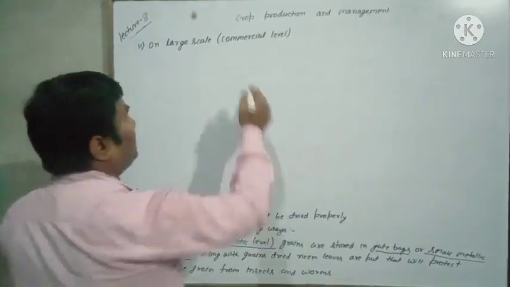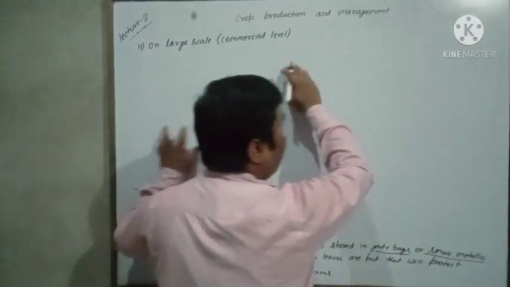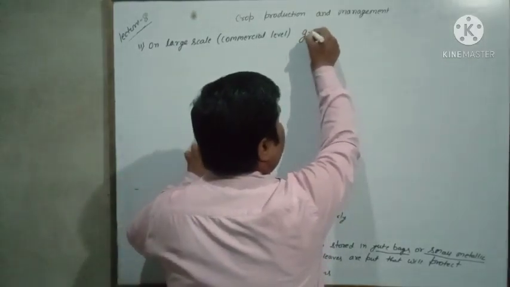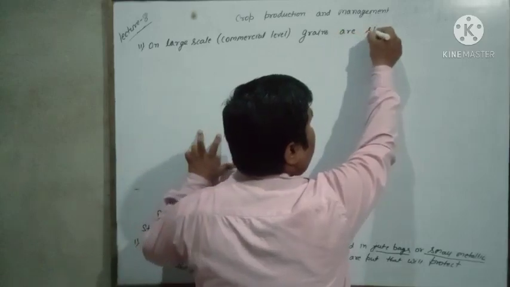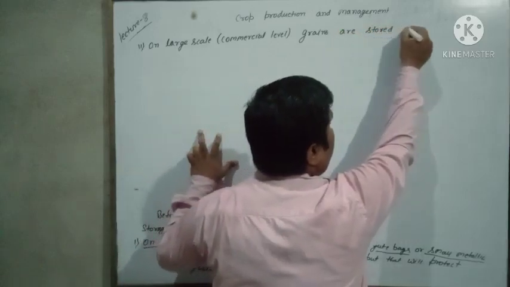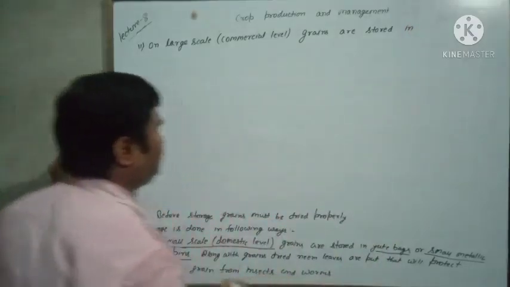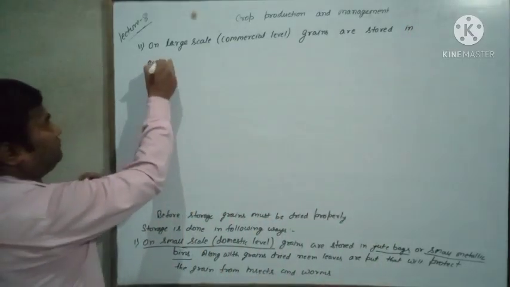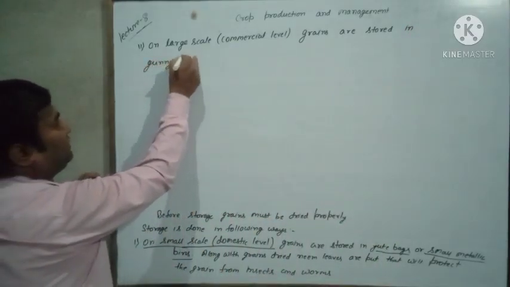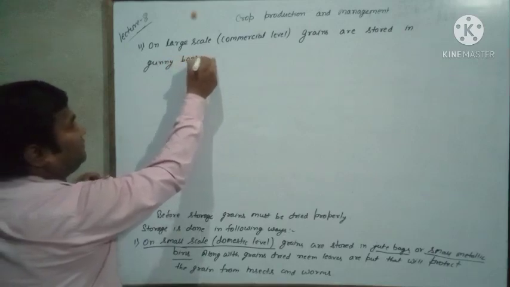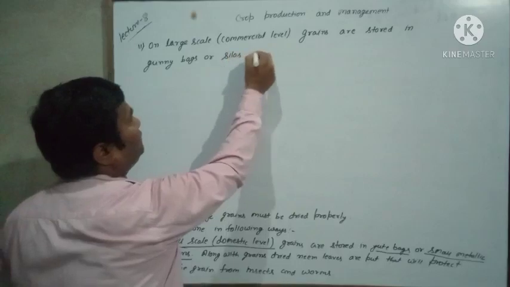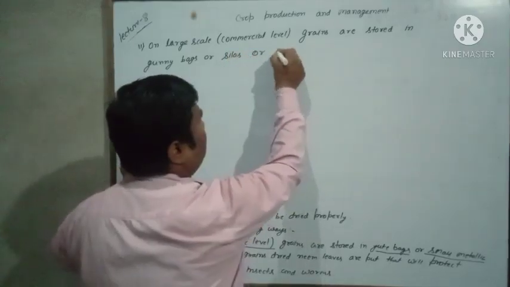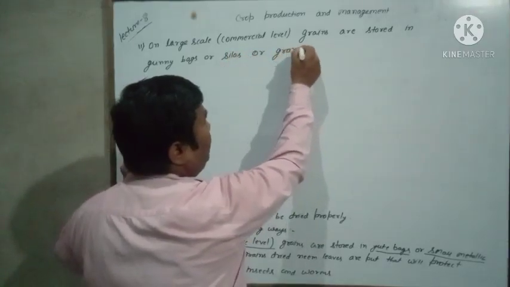Okay. On large scale, grains are stored in gunny bags or silos or granaries.